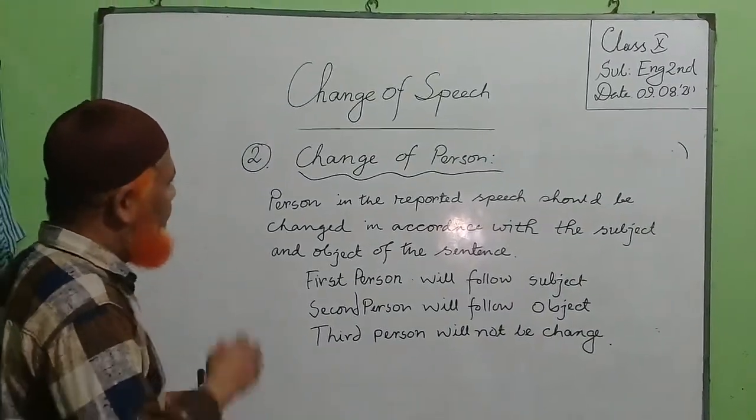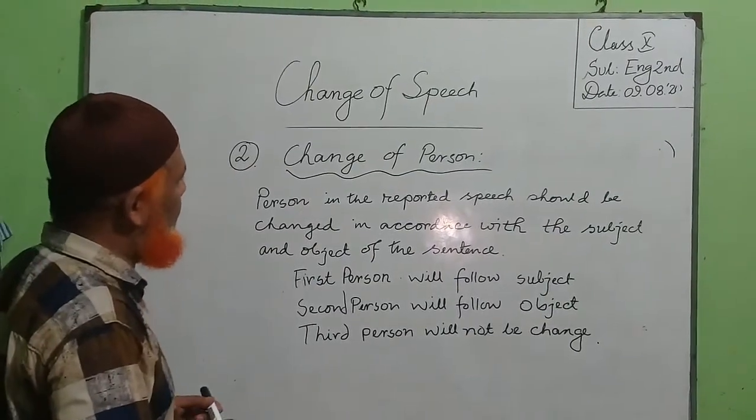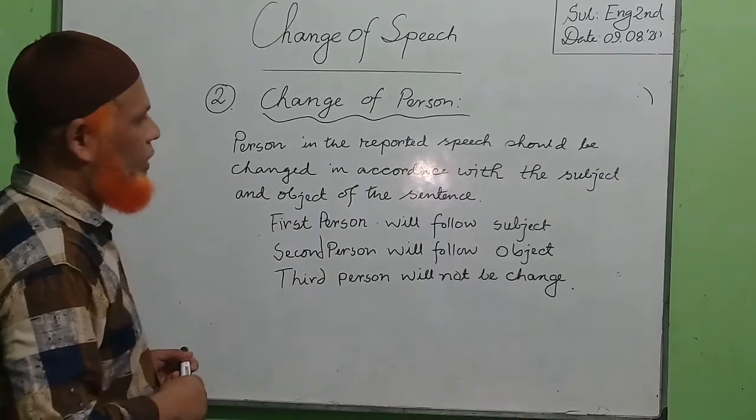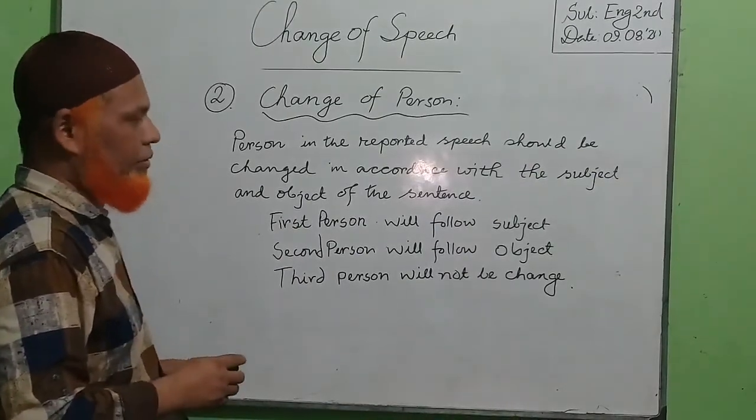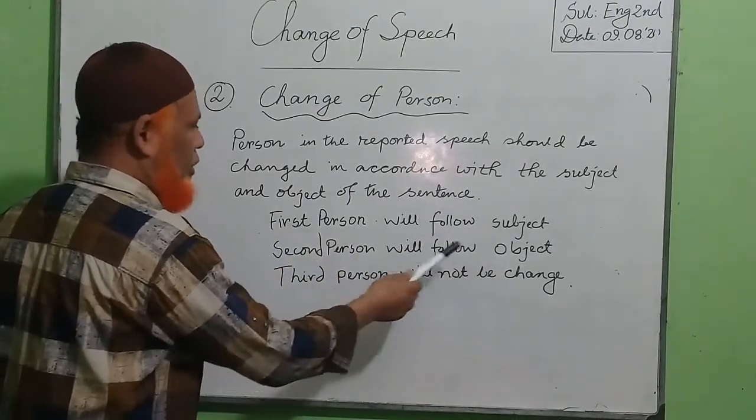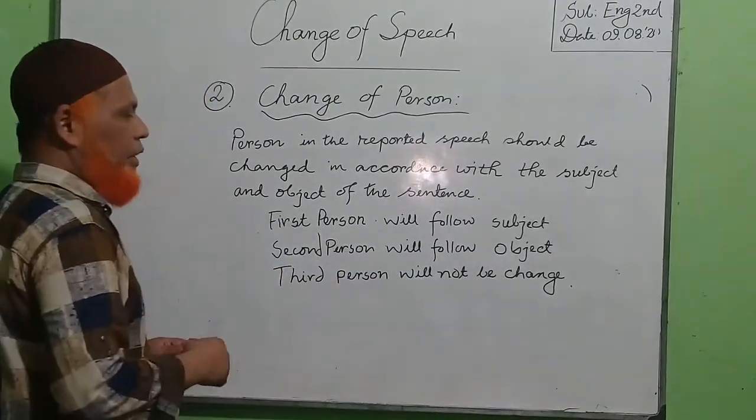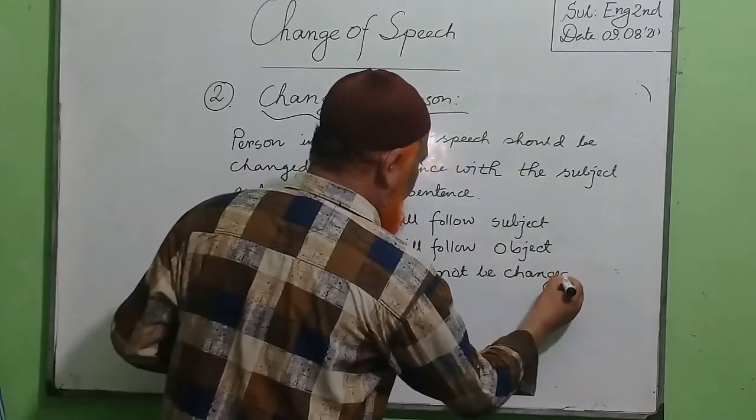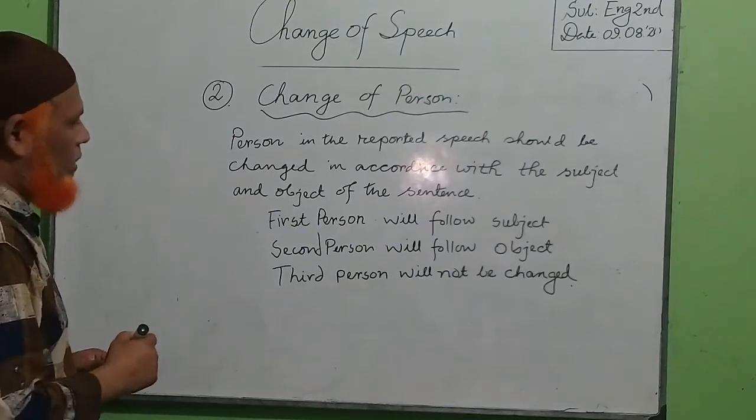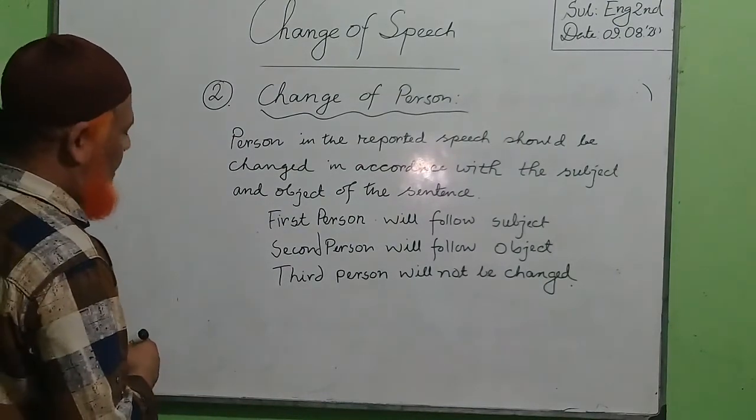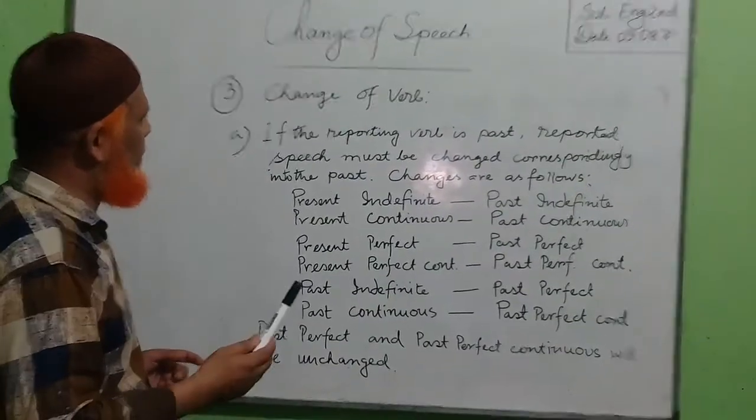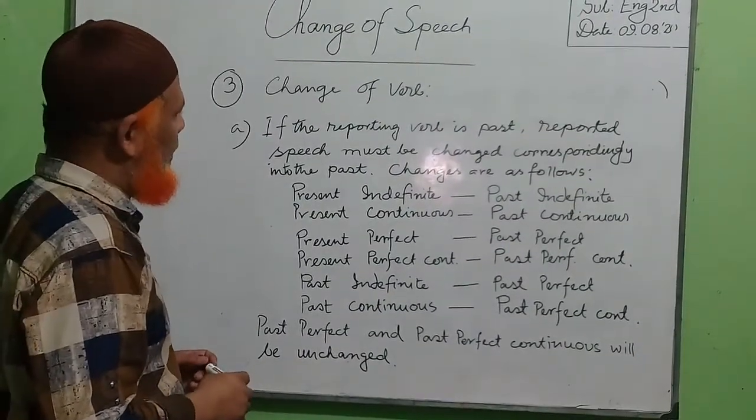Okay, secondly, we have to change the person. Person in the reported speech should be changed in accordance with the subject and object of the sentence. Here, first person will follow the subject, second person will follow the object, and third person will not be changed. Okay, we are going to the third rule. On this page, I am discussing the change of verb.